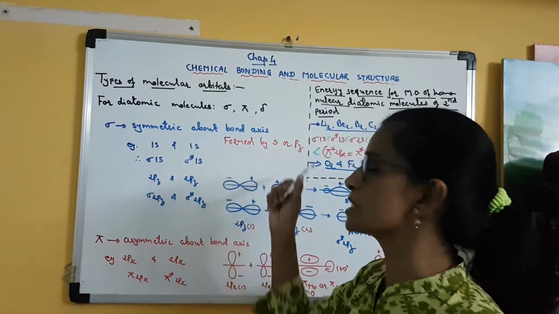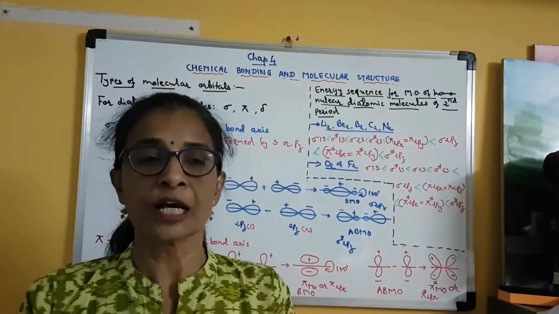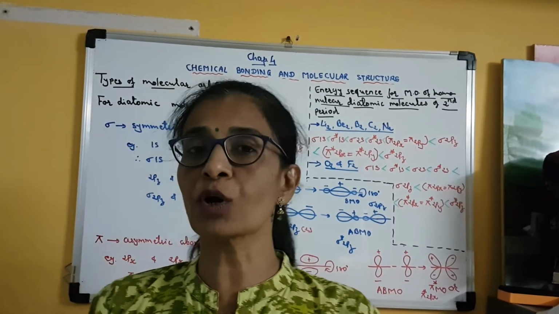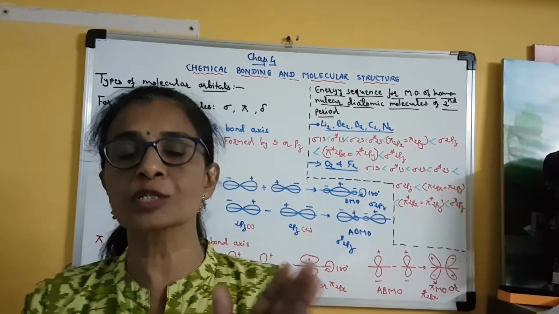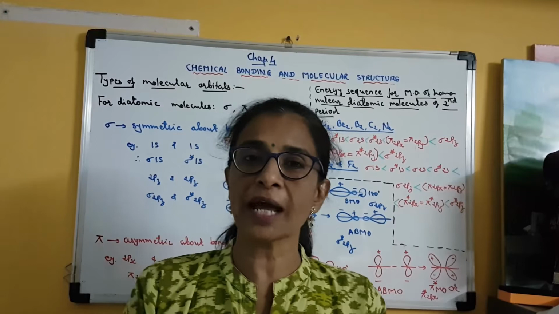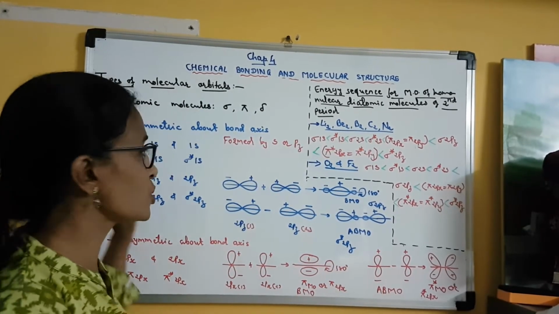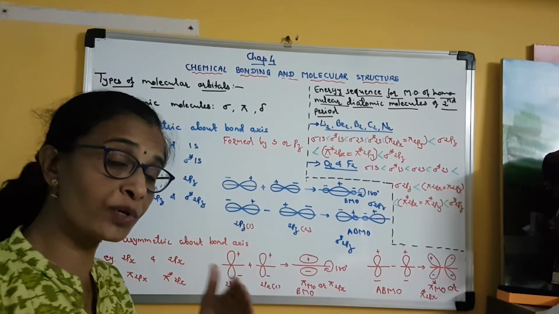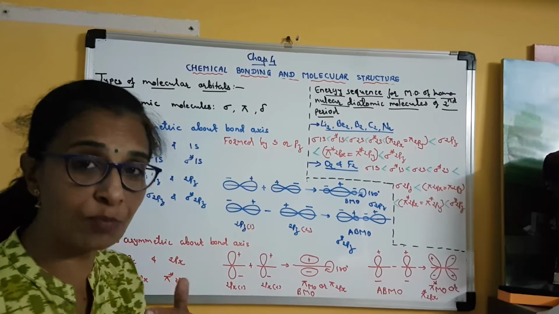Similarly, when the pz orbital, which is always along the internuclear axis, is involved, whether it is 2pz or 3pz or 4pz, whatever the principal quantum number, if the type of orbital is pz, then always a strong sigma bond is formed. So this we have already discussed in the valence bond theory.